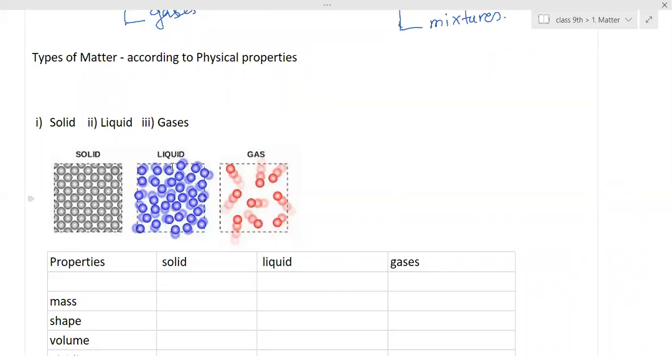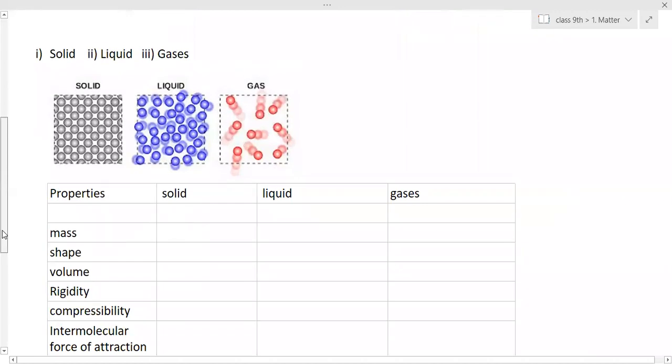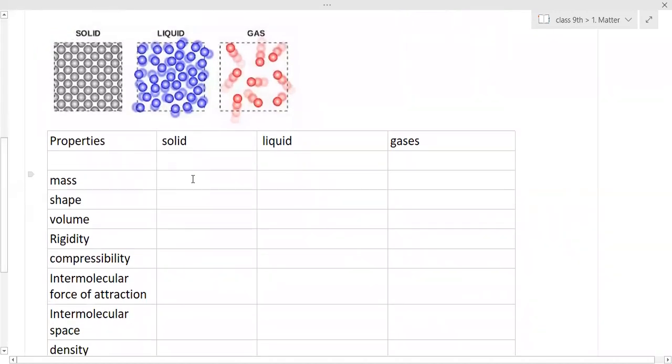Now you are only telling me the differentiating points. I have written the properties one by one. You are telling me. Ankita, first, what about the masses of solid, liquid, and gas? In terms of definite or indefinite, you can write. I'm not asking the exact mass. I'm asking whether it has definite mass or not. Solid has a definite mass. Okay, solid has a definite mass.